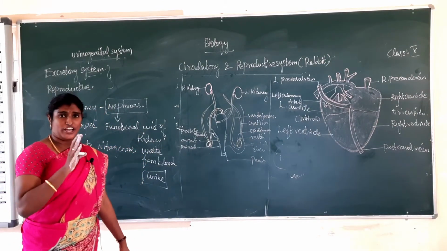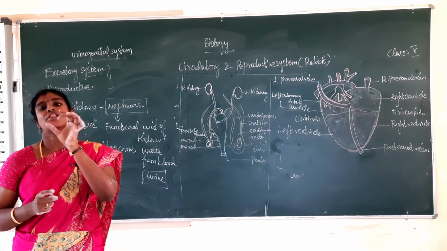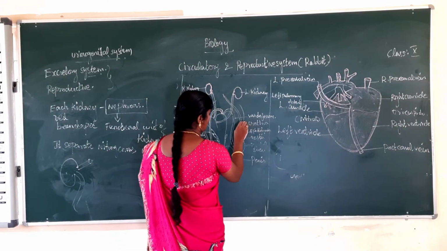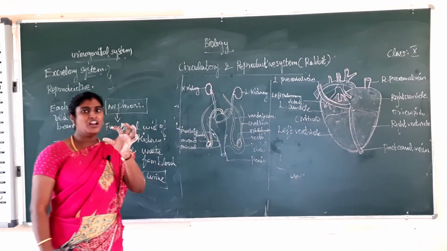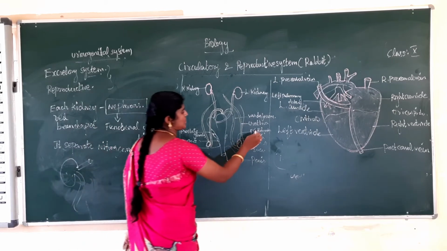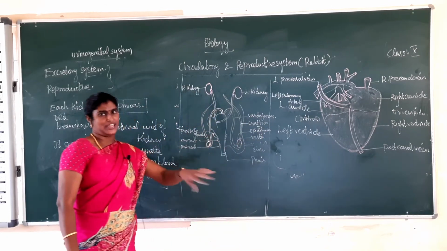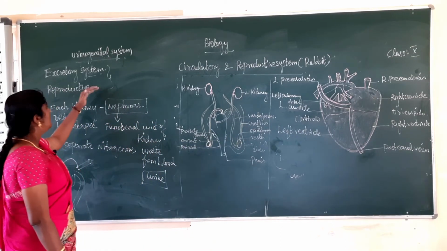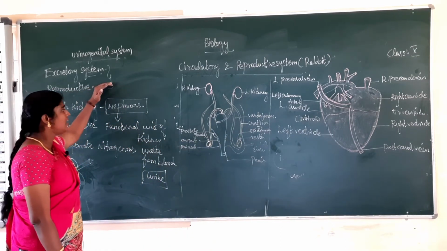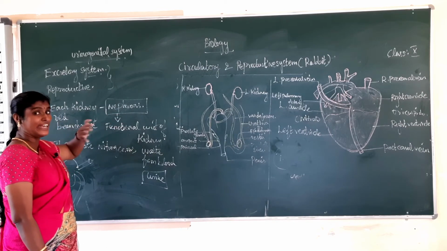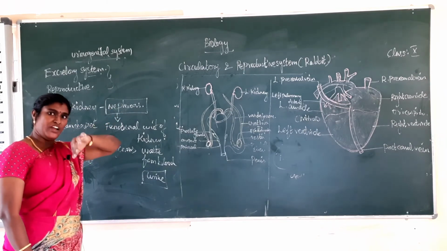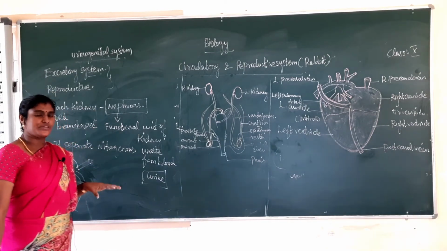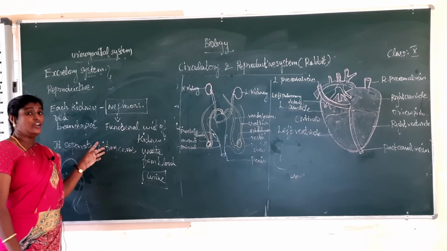So next one, the urinary bladder opens directly into a small thick-walled duct called the urethra. Okay, what is urethra? This is the urethra. The small duct is called urethra. What is the use of the urethra? It excretes the urine. Okay, do you understand that? Excretory system, excretory organ, kidney. Kidney is made up of several nephrons. What is a nephron? A nephron is the functional unit of kidney. What is the use of kidney?